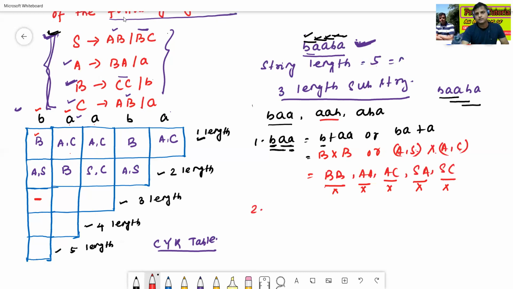AAB means how to get AAB? Either A plus AB, or double A plus B. In this way we can get it. So A is nothing but AC.